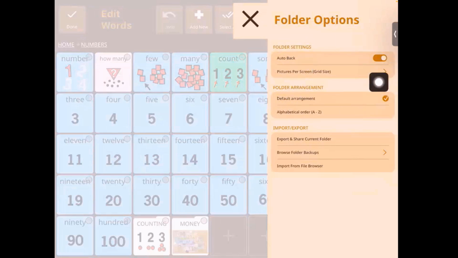Okay, so the Autoback has been turned on, which means that once this folder is opened and a message is spoken on this folder, it automatically goes back to the previous screen. So it saves one extra click or one extra tap on the go back button that you might need to do for that. So I have turned on Autoback for this folder.